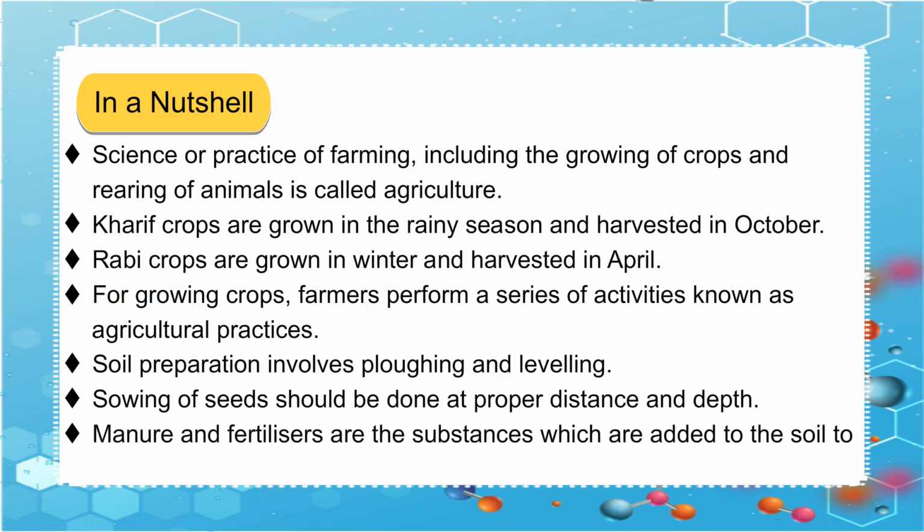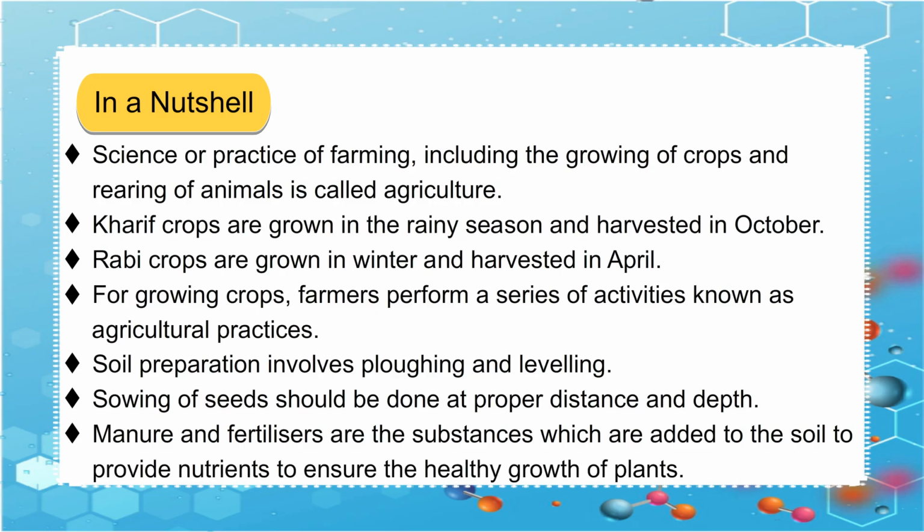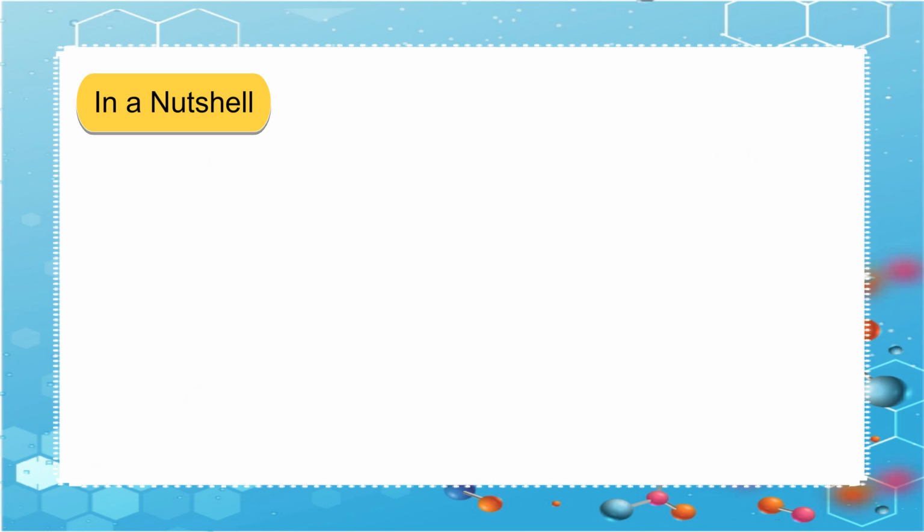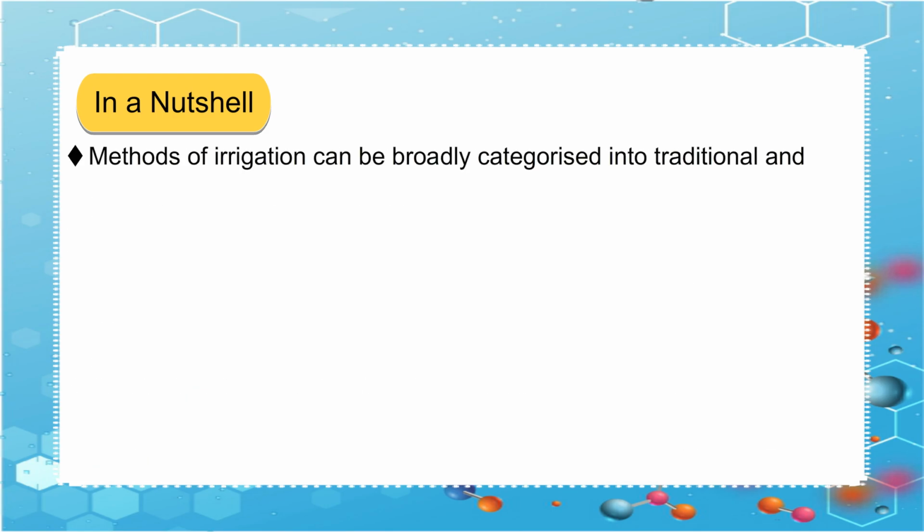Manure and fertilizers are the substances which are added to the soil to provide nutrients to ensure the healthy growth of plants. Methods of irrigation can be broadly categorized into traditional and modern methods.